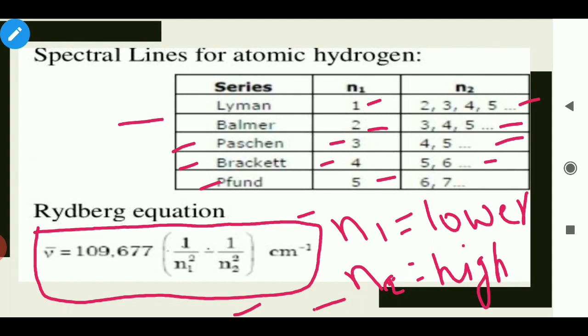Hope you understood very well. So I will suggest you that go through this chapter by NCERT book.